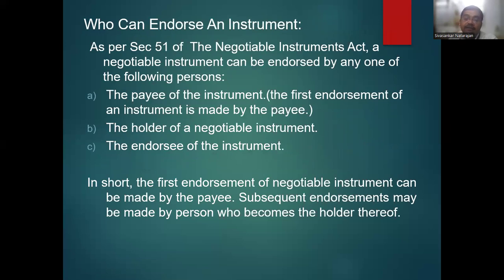Who can endorse an instrument? As per Section 51 of the Negotiable Instruments Act, the negotiable instrument can be endorsed by any one of the following persons. First, the payee of the instrument. The first endorsement should be made by the payee. Second, the holder of the negotiable instrument. Third, the endorsee of the instrument. In short, the first endorsement of a negotiable instrument can be made by the payee. Subsequent endorsements may be made by a person who becomes the holder thereof.